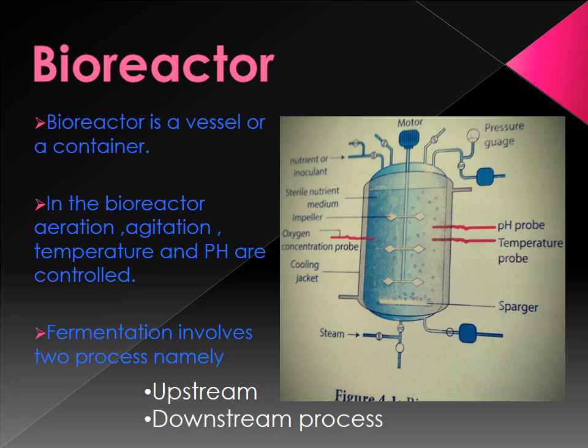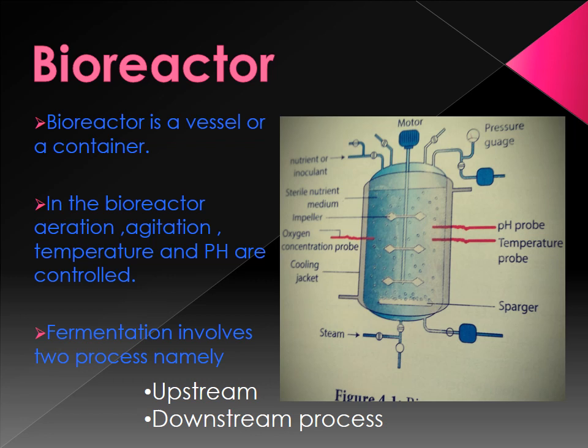Fermentation involves two processes, namely upstream and downstream. Upstream is everything done before starting the fermentation, especially the sterilization. Downstream process is everything after the fermentation, where we take and separate the product. Look at this picture again.